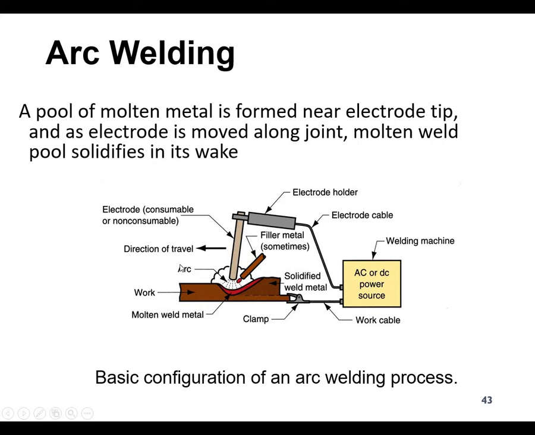This is the direction of travel, and you can see the electric arc and the pool of metal shown over here. You can clamp the workpiece sometimes with the positive and sometimes with the negative. In fact, we will discuss this later on, because every process does not use the same polarity. The polarity changes from one process to another.